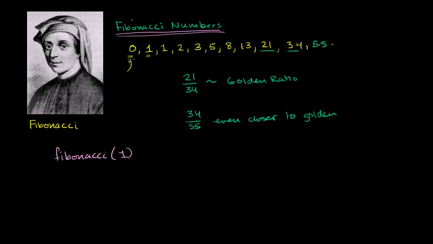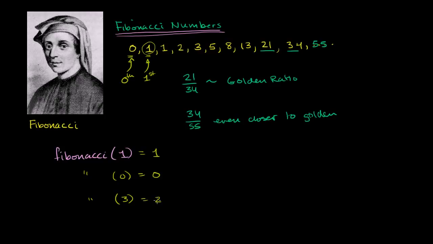I'm going to call this the 0th term. That's the 0th term, and then that is going to be the first term. This is going to be the second term, third term, fourth term, so on and so forth. And so fibonacci of 1, the first term, will be this right over here. It should return 1. Fibonacci of 0 should return 0. Fibonacci of 3 should return 0, 1, 2, 3.